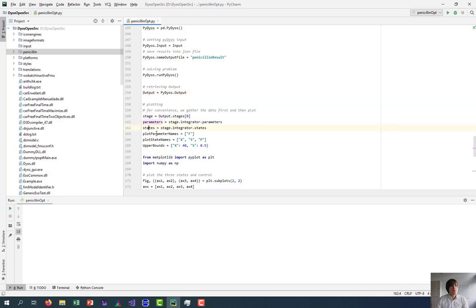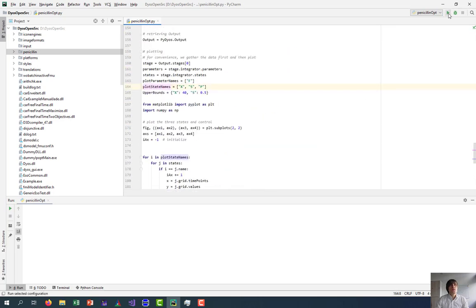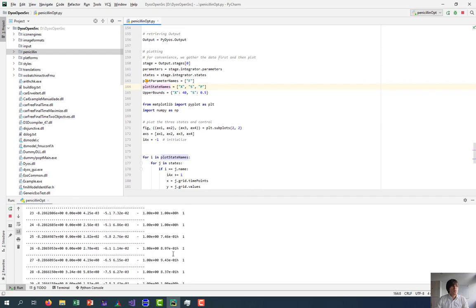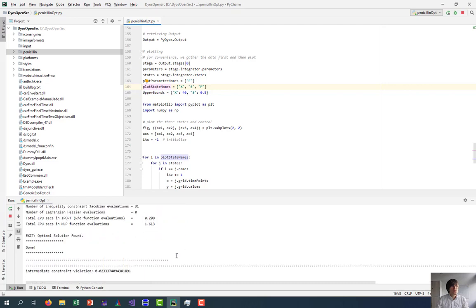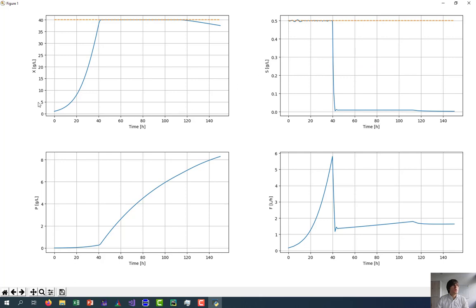So we read out the parameters and states, and then we do some plotting. But this I'll show you from the results. So I started the run, DyOS is running and refining the control grid. So it starts with a coarse one and ends up with this nice solution here. You can see the biomass is increasing until it hits the bound and stays at the bound. The substrate is for the first 40 hours also at the bound, and we can see those slight variations and violations of the substrate here.